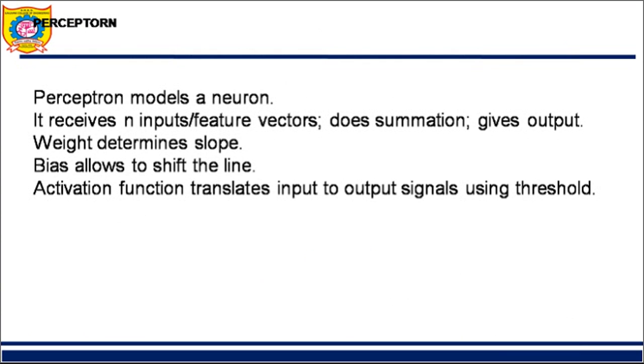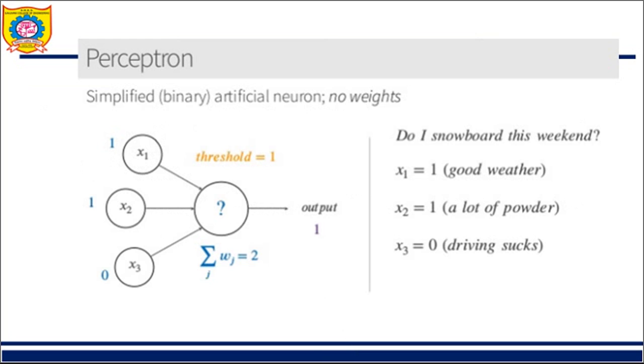So we have the perceptron. The perceptron models a neuron. We will see the diagram of the perceptron. We have weights. As I said, the arc is labeled with the help of a weight, and it is used to determine the slope. Bias allows us to shift the line. If the line passes through the origin and I want to shift it above, I use the term bias. That bias is added.